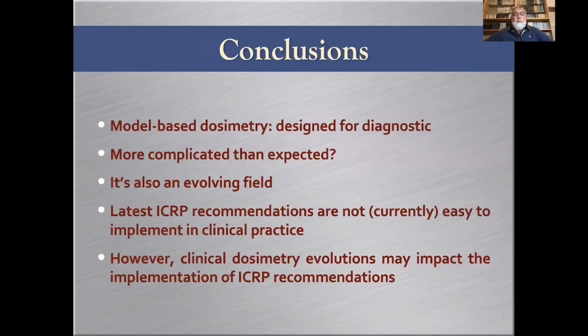So as a conclusion, model-based dosimetry is designed mostly for diagnostics. It's more complicated than expected. To be honest, when I started looking at the different ICRP recommendations, ICRP reports, etc., it took a while to have all the pieces click together to have a clear idea. The thing is, as a physicist or as a nuclear medicine physician, one is in charge of explaining that to the public or patients. So it means that it is crucial to be able to tell: these are the data I'm using and this is where it's coming from, or this is how it's been calculated.